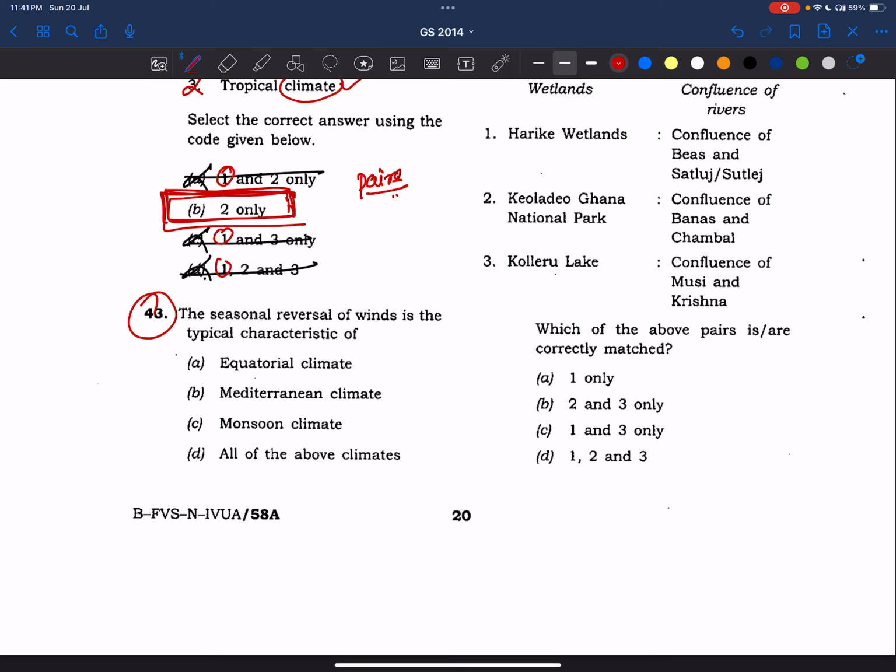The seasonal reversal of winds is the typical characteristics of. This is a very simple question, friends. This point is present everywhere, even in our 10th class. In the school days also we have read it, right? It is there in basic NCERT as well. The answer is C.